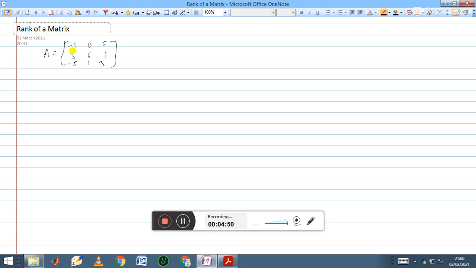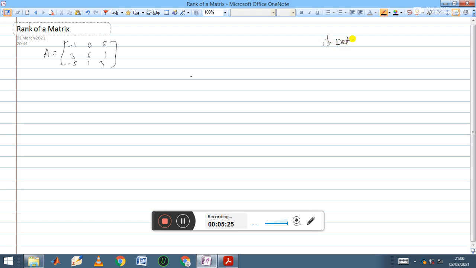Here, are all the entries 0 or non-zero? If all the entries are 0, the rank is 0. But here the matrix contains non-zero rows. So how to find the rank of a matrix? Usually we have three or more methods to find rank of a matrix. The very basic method is the determinant method. So I am listing a few methods to find rank of a matrix.